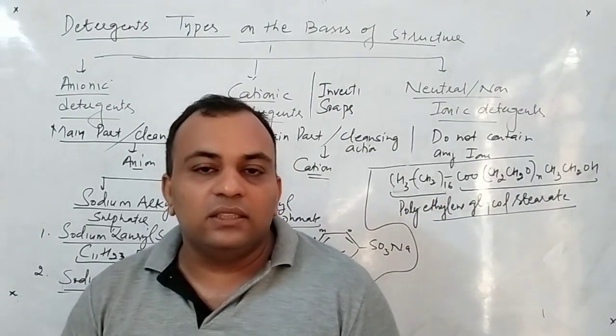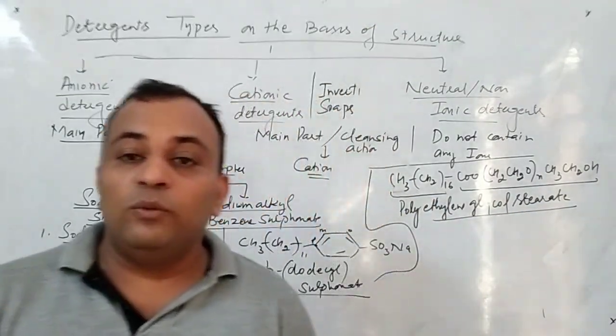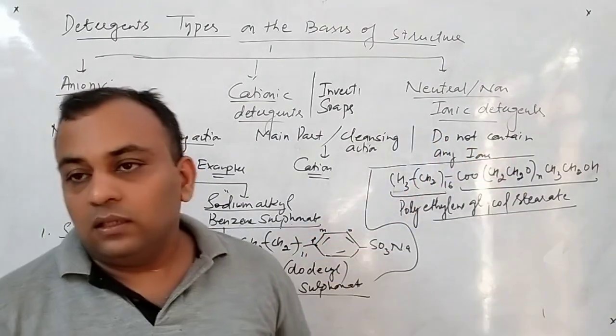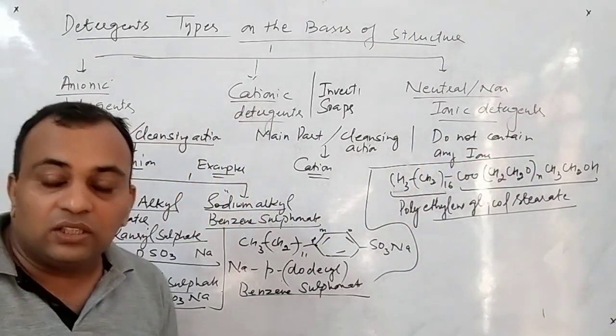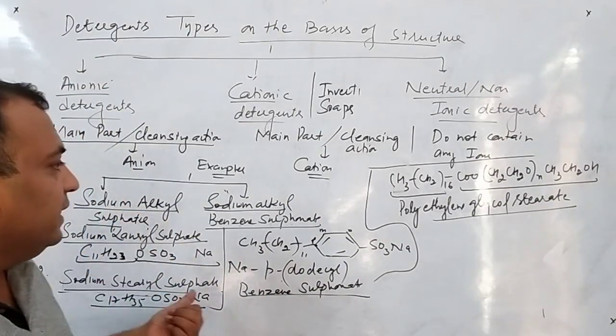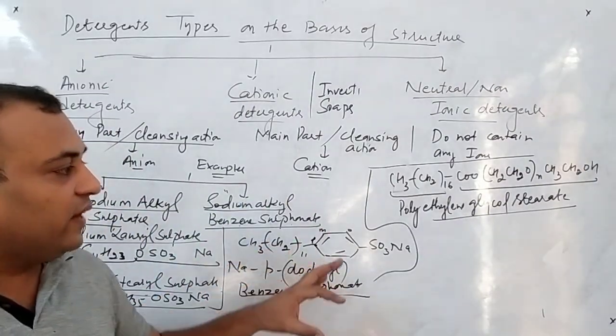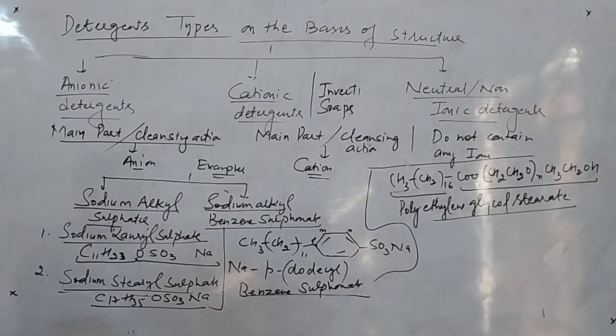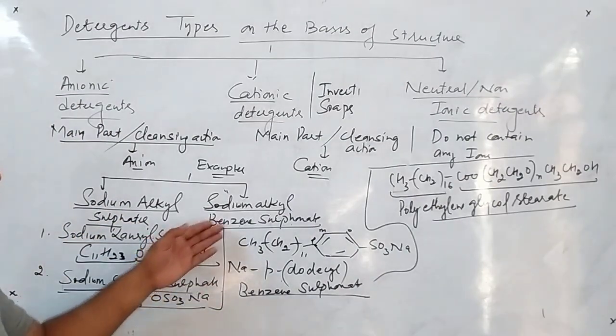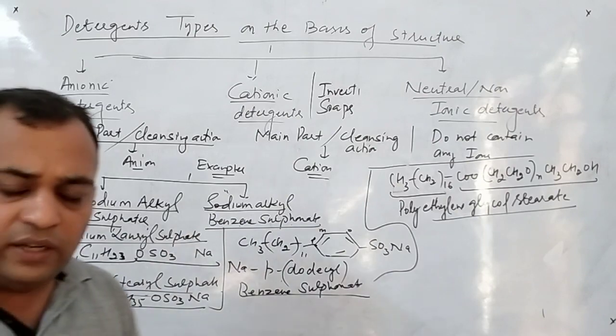So the examiner asked that in which type of detergent polymers are present. Neutral detergents. Am I clear to all of you? Which type of detergents are having the alkyl sulfate, anionic detergent. So we can also define these in different ways also, that sodium alkyl sulfate are also the detergents. We can also define sodium alkyl benzene sulfonate. These are the different definitions.